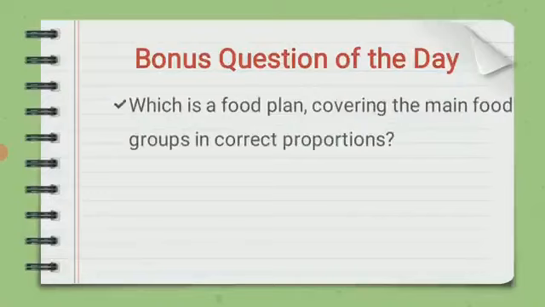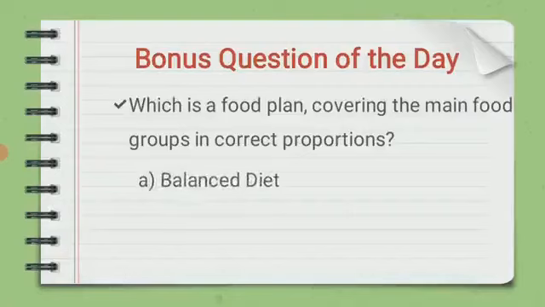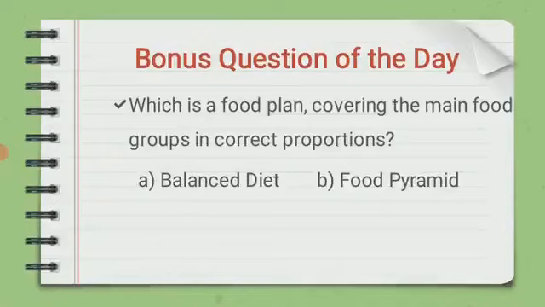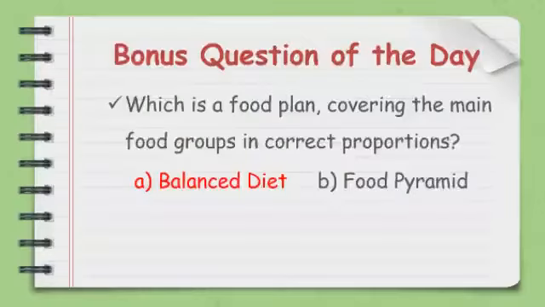The options are balanced diet, food pyramid. Most of the students have given the correct answer in the online exam section. The correct answer is balanced diet.